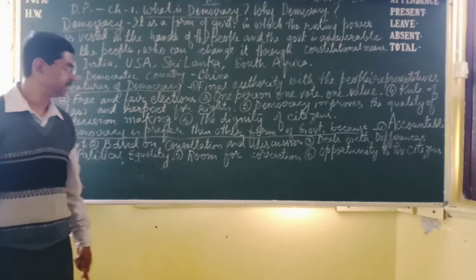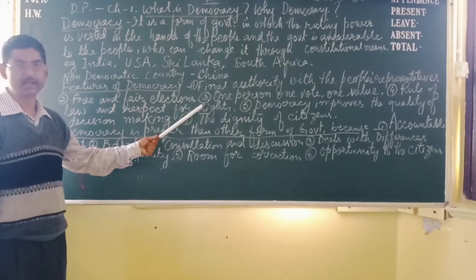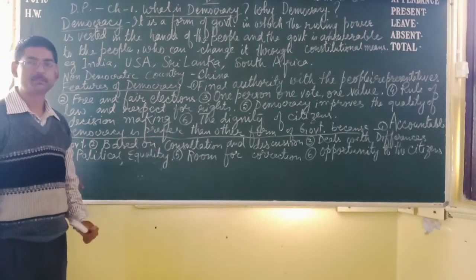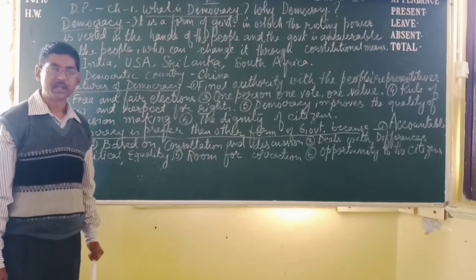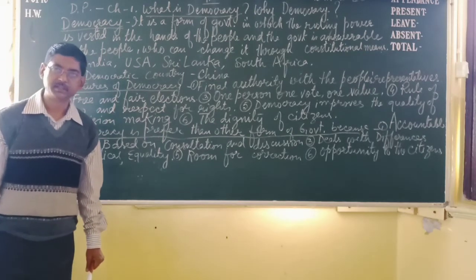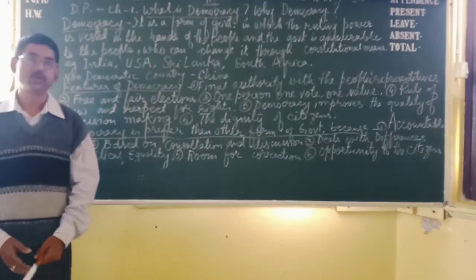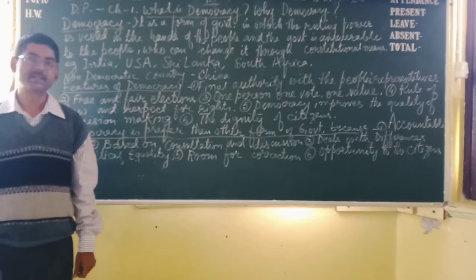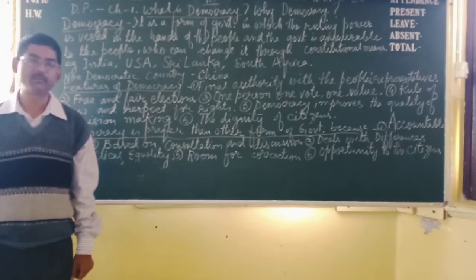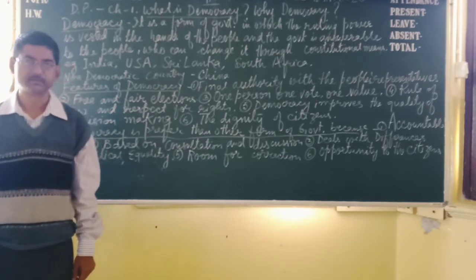It is completely one person, one vote, one value. That means one person casts one vote and the value of the vote is one. We can see that one person can be defeated by one vote also. That's why every vote is valuable.